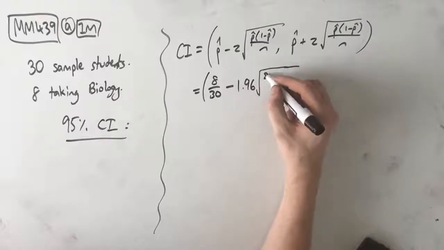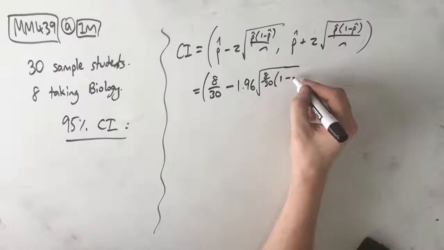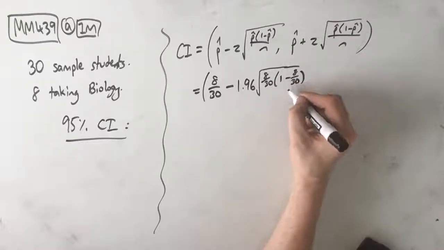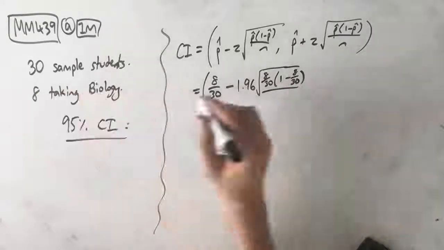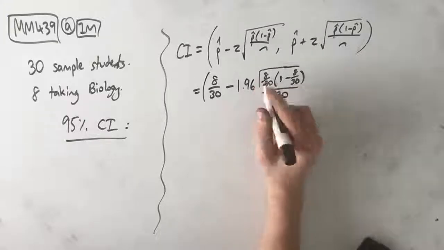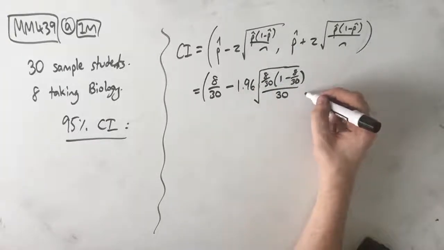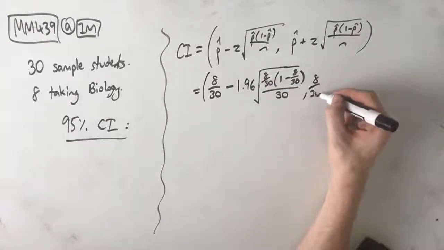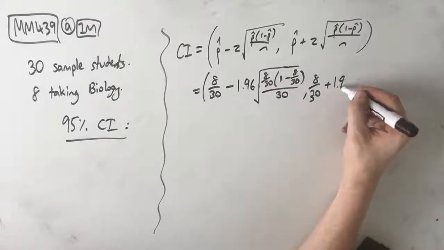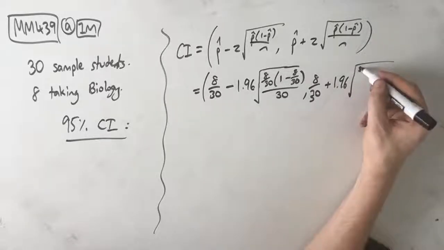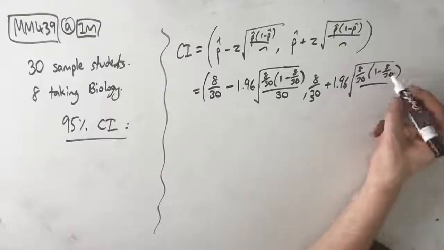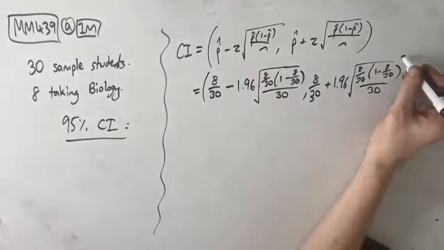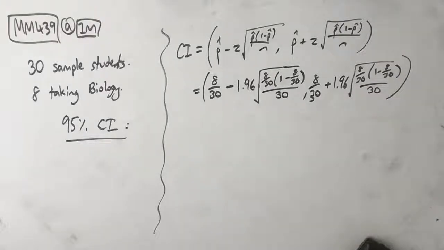Now p hat again is 8 out of 30, outside of 1 minus 8 out of 30, over n, which is the total sample size, in this case 30. So just make sure that our square root is part of that. Cool, and then same again, just with a plus this time: plus 1.96 outside of 8 on 30, 1 minus 8 on 30, over 30. Awesome. Now, we can leave it like this.